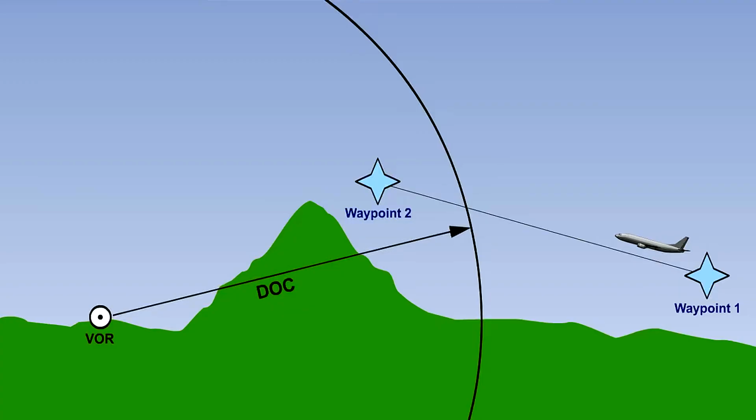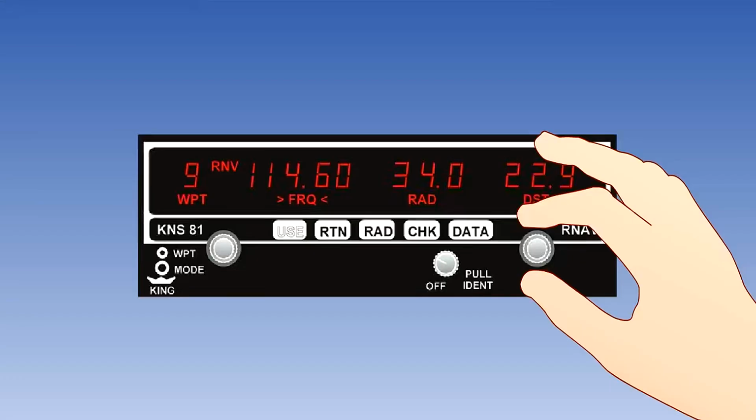VOR beacons have a designated operational coverage, so the waypoints chosen must be within the cover. The pilot must ensure that the information is correctly entered into the CDU and must then carefully check that it is correct, because the computer cannot recognize or rectify mistakes.